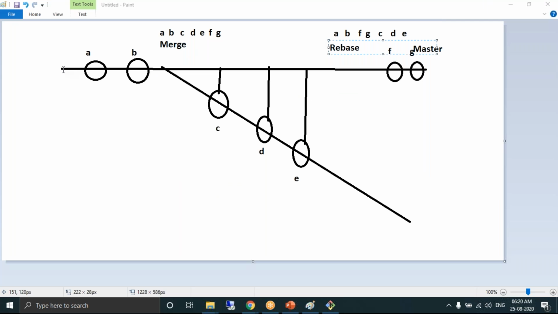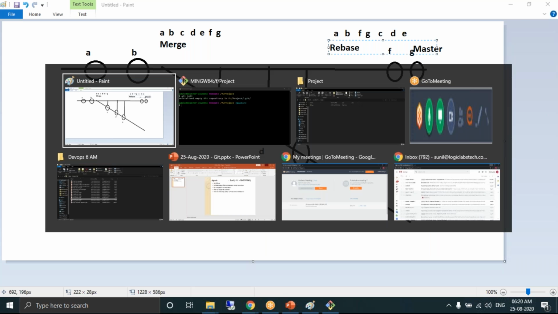First step, create a file. I do it quickly by using the touch command. Move it into staging area, A commit. Touch command, moving into staging area, B commit. Create a branch. All these are familiar. I quickly do that.